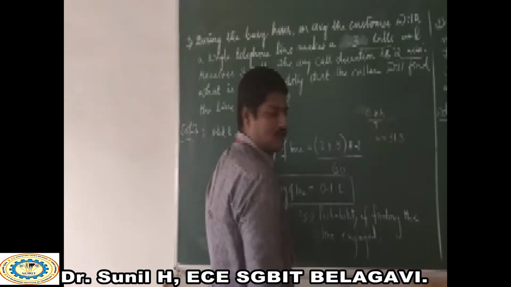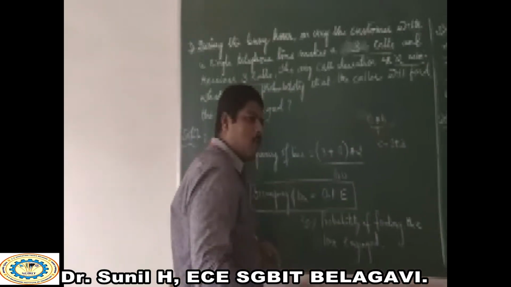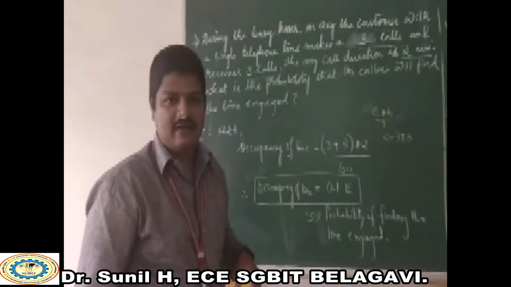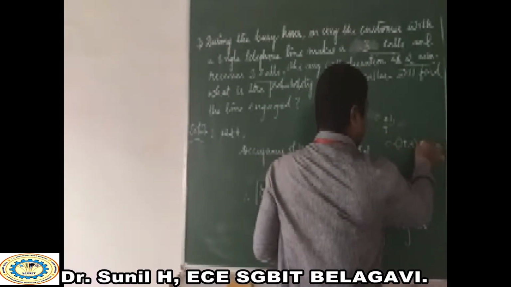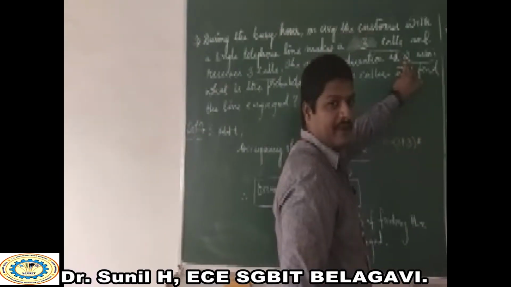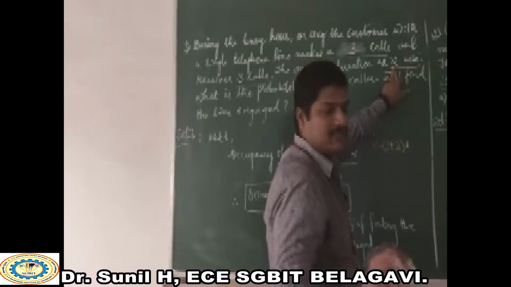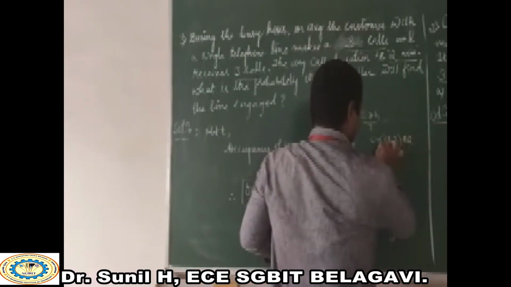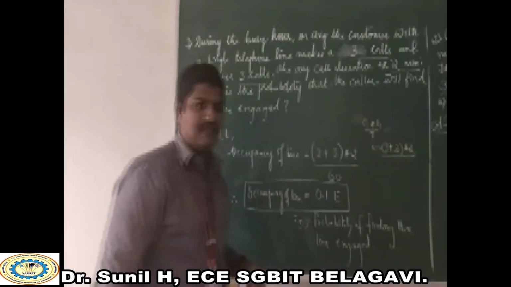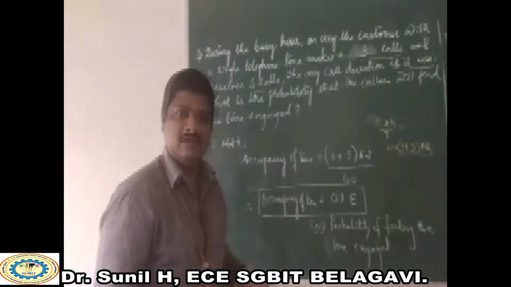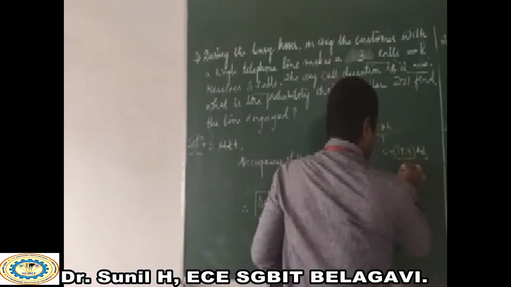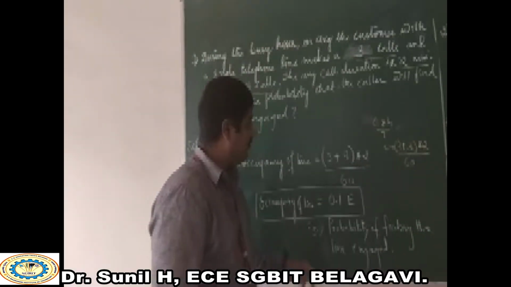Okay, total 6 calls, which consists of both incoming and as well as outgoing calls. Okay, and what is the value of H? That is 2 minutes. He has clearly mentioned in the question, where that is 2 divided by what? T, capital T. As I said earlier in the previous problems we have seen that the value of T is what? 60 seconds.